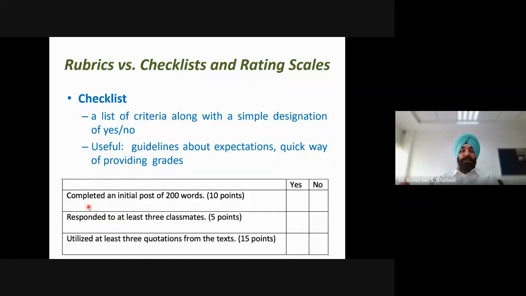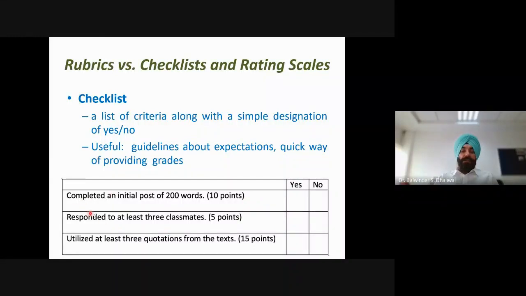For example, we want to check whether the student has completed an initial post of 200 words. If he has done so, then we write yes, otherwise no. Similarly, responded to at least 3 classmates, yes or no. So it is a binary type of decision, and no description is there.